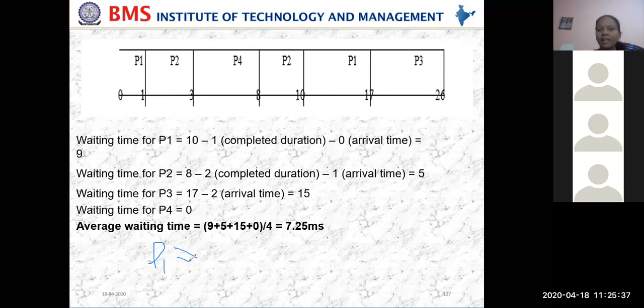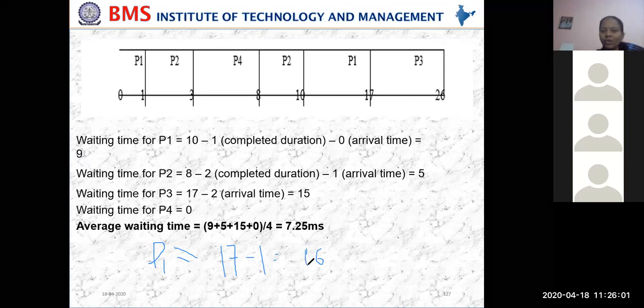Yeah, correct, 17. 17 minus 1? Now you're saying 16. According to you, it is 16. Yes or no?